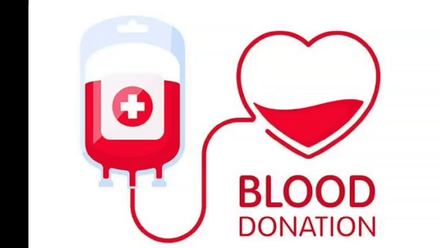Next is blood donation. So what happens in blood donation? Blood donation is a process by which a healthy adult donates a certain volume of his blood to a person who is in need. A healthy person can donate blood every 3 months. And it is not harmful for us to donate blood because our body can produce the blood again within a few days.